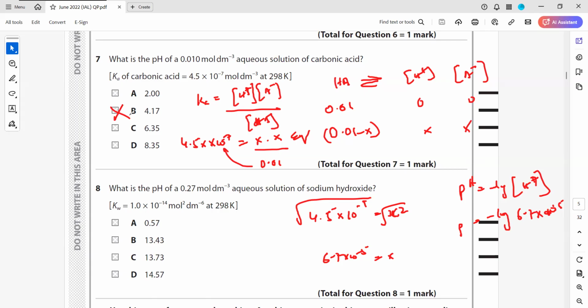Yes. There was a question asking for the explanation of why we assume that the H plus and the negative ion will have the same concentration.